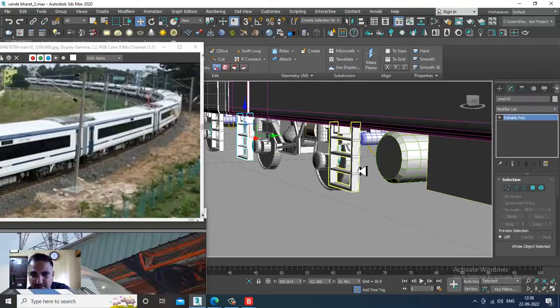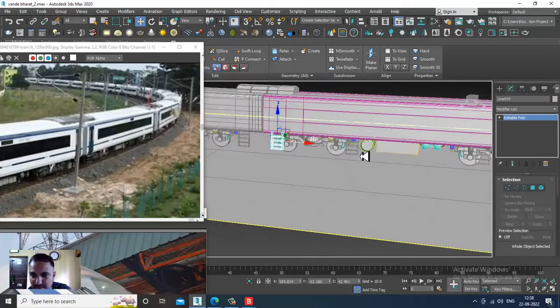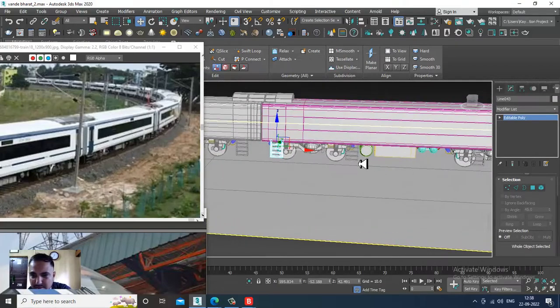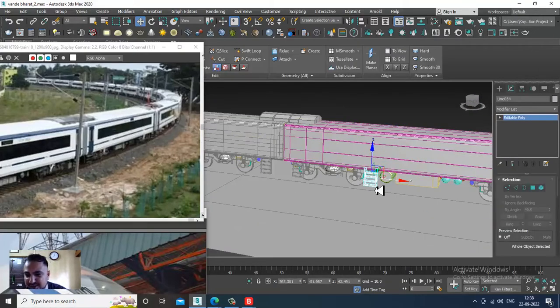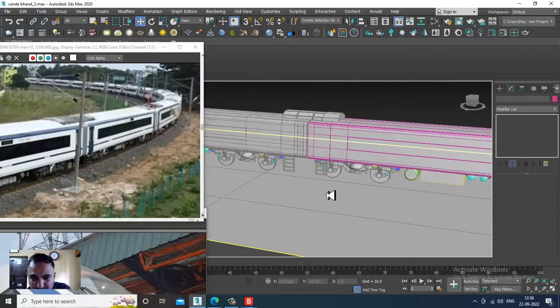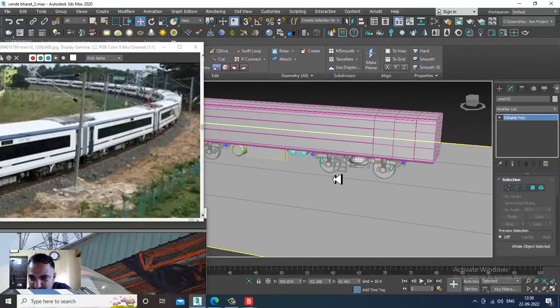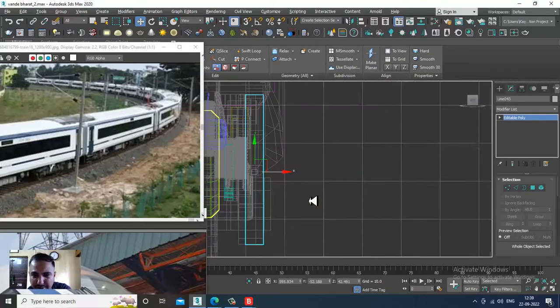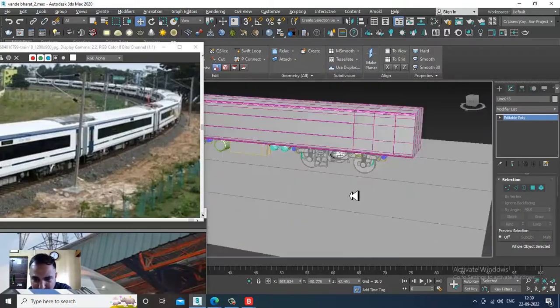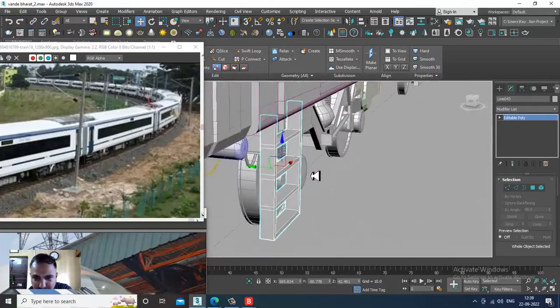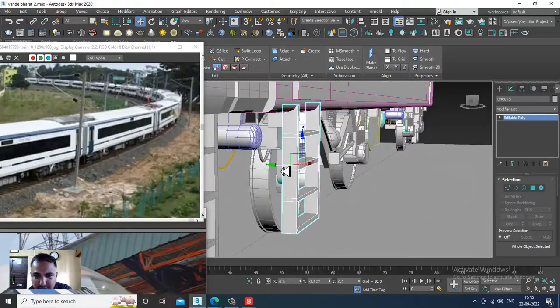Select this, I'll just take this again, I'll delete it. Select this, again go into this view over here and let's adjust it accordingly.